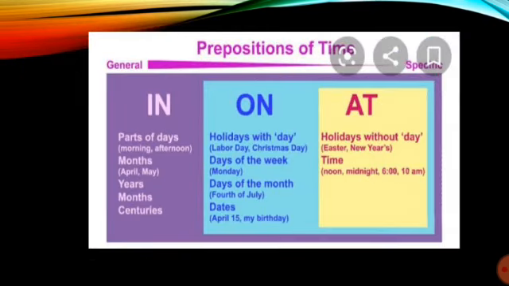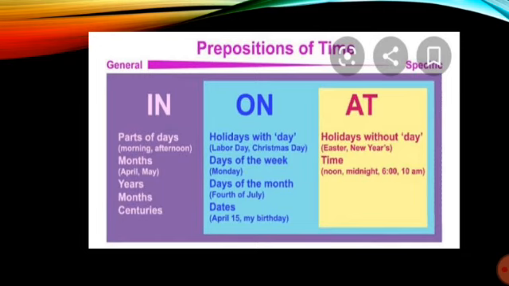So here we have next the use of preposition of time: in, on, at. In is generally used when the time of day, month, year or century is given. Part of day, like in the morning, in the afternoon, in April, in May. Then centuries, like in 200 BC, in 2010.